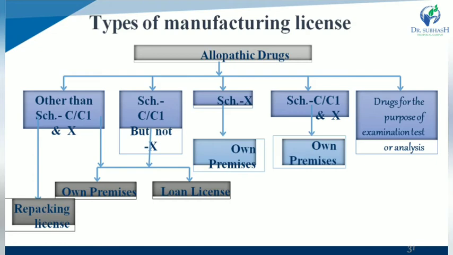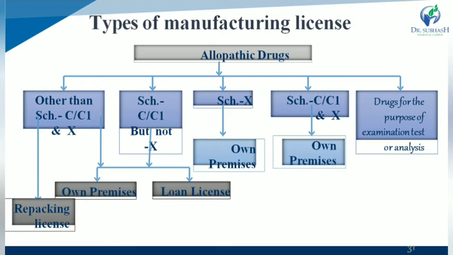In case of Schedule C and C1 but not X, second one is for allopathic drug substances, particularly for biological products but not for narcotic drug substances. In that case, two types of license are available, on-premises and loan license. Well, second one in Schedule X. In Schedule X, an on-premises license is available, while if you are manufacturing Schedule C1, that means biological products, as well as Schedule X, that means narcotic products, an on-premises license is necessary.